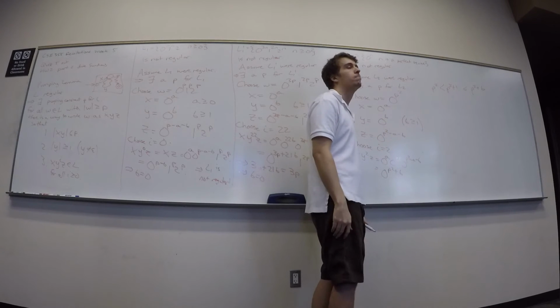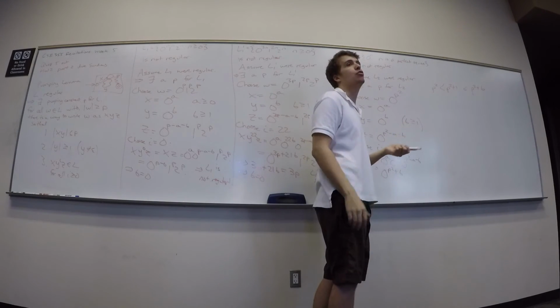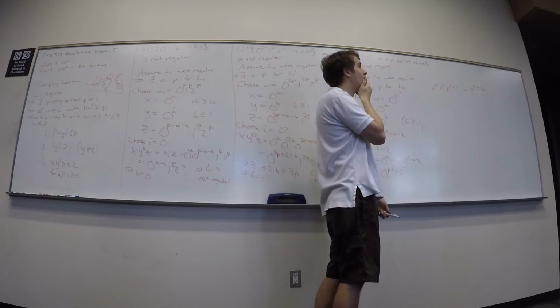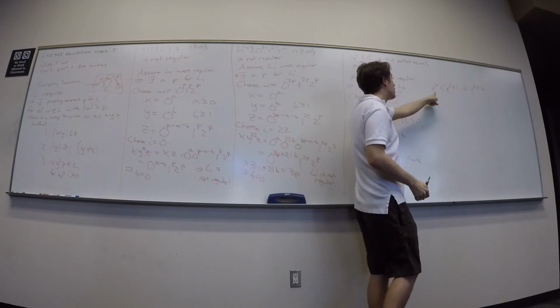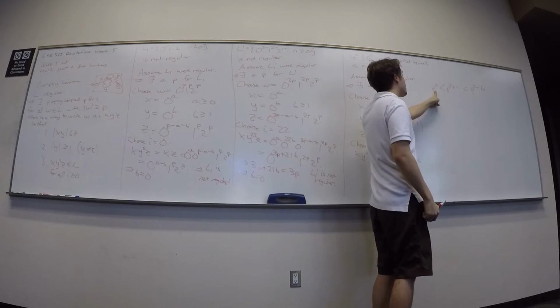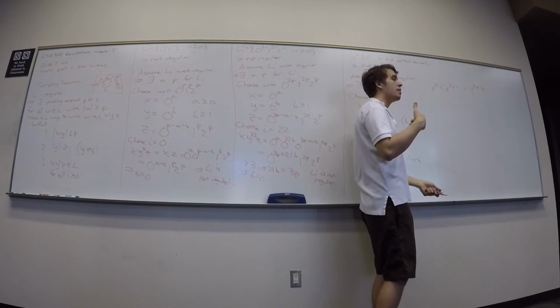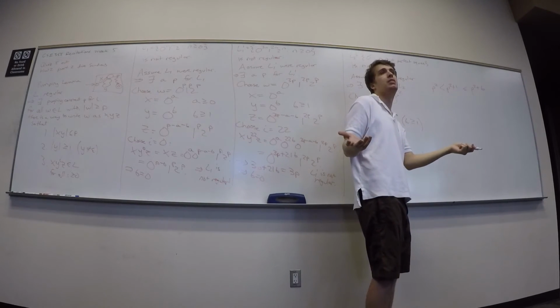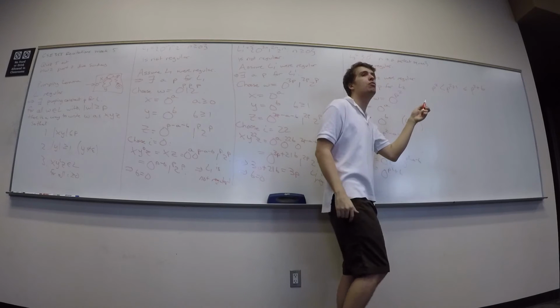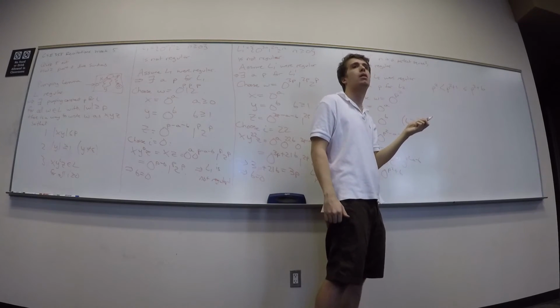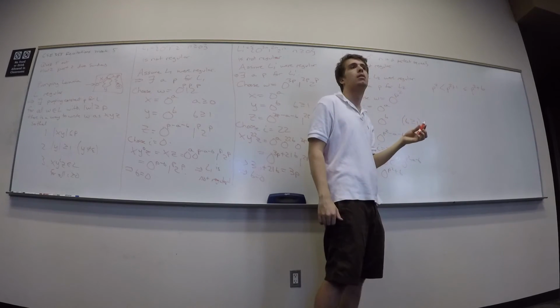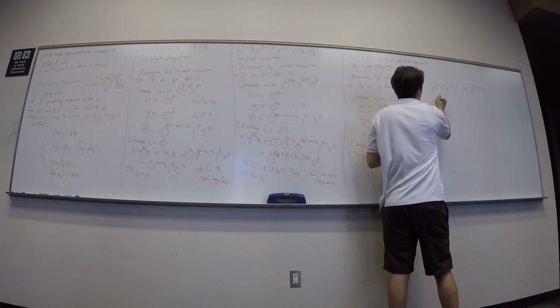No. It may be equal to some other perfect square. Okay, well, it's not equal to this one, and it's larger than it. Maybe we can find out what, say, the next perfect square is. So what's the next perfect square after P squared? P plus 1 squared. All right.